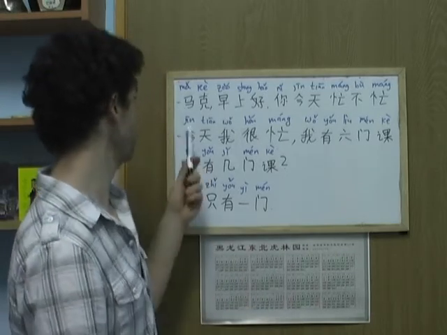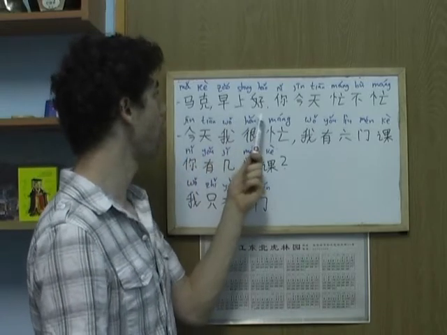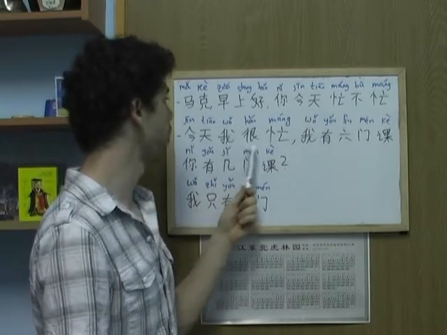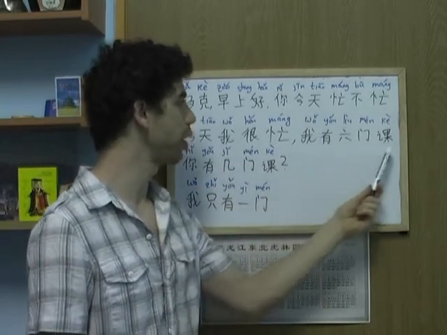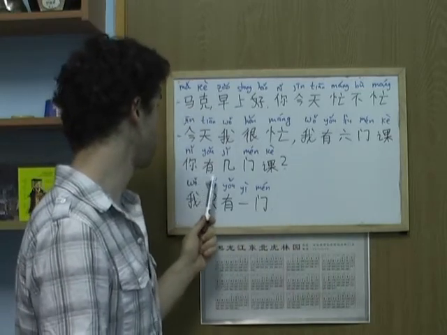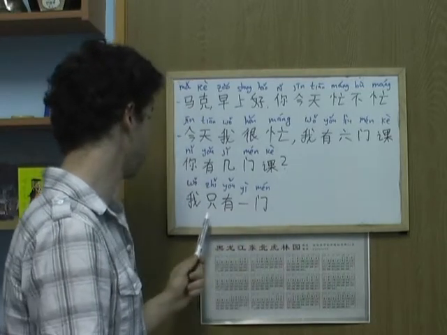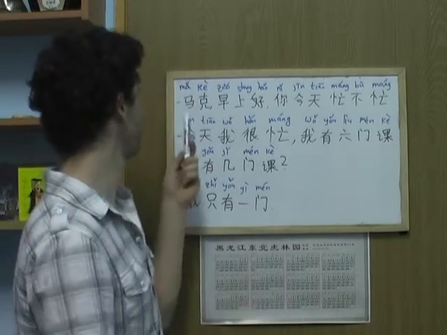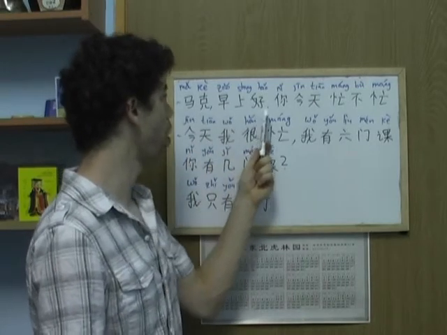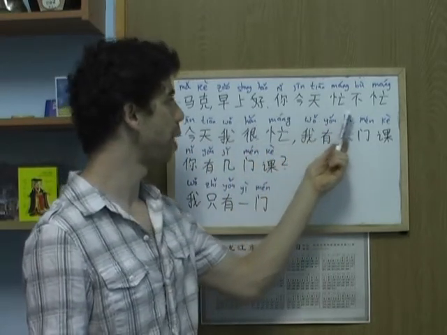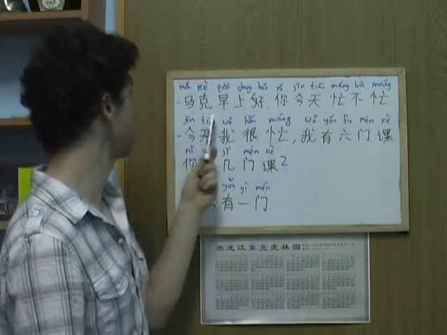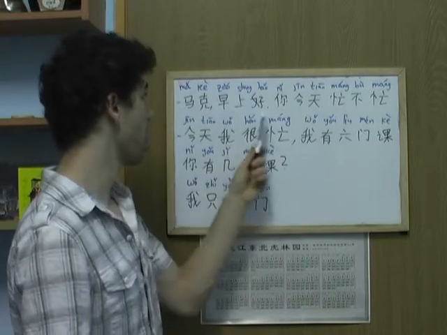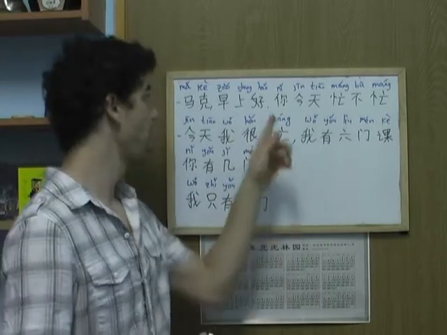Alright, so let's start. 马克，早上好，你今天忙不忙？今天我很忙。 我有6门课，你有几门课？我只有1门。Right, so let's start with the first sentence. 马克，早上好，你今天忙不忙？ Right, so 马克, it's like the Chinese way to say Mark, the name Mark. 早上好 means good morning, right?